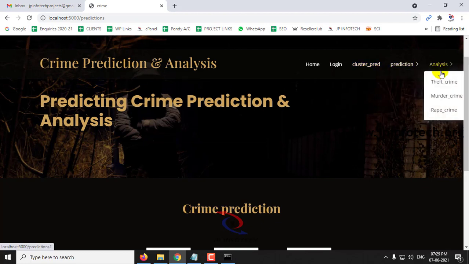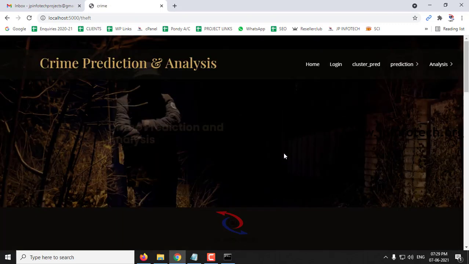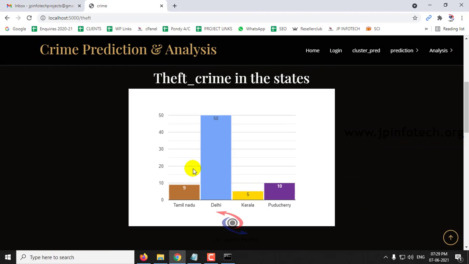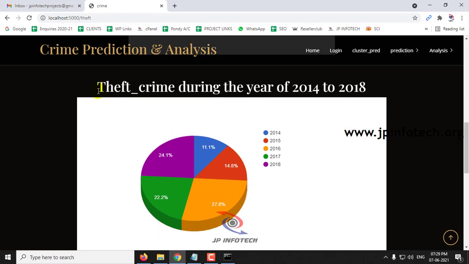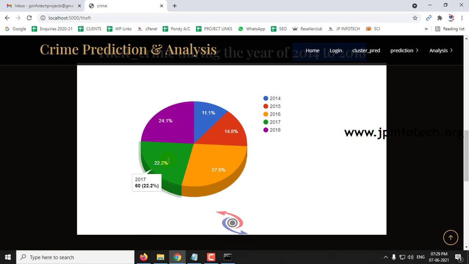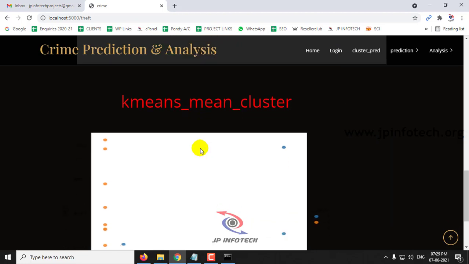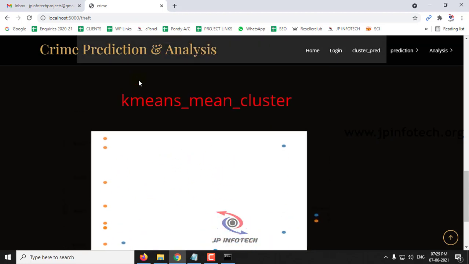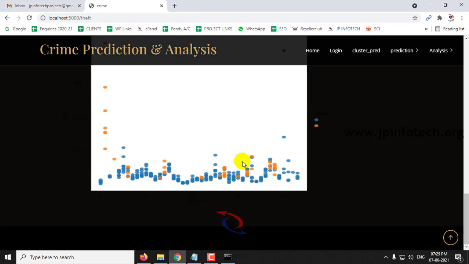Now let me go for the analysis part. For the theft crime analysis, you can see the data graph where the percentages are 9%, Delhi with 50%, Kerala with 5% and Puducherry with 10%. This is the theft crime during the year 2014 to 18. You can see the pie chart of it. This is all with the dataset records that we have trained with, of different years. So these are the plots made with the k-means clustering. You can see different clusters, cluster 1 and cluster 2.